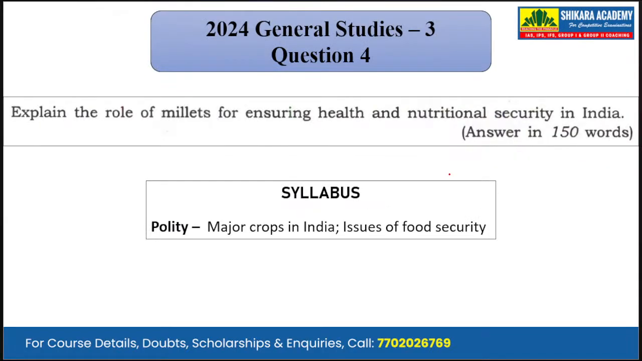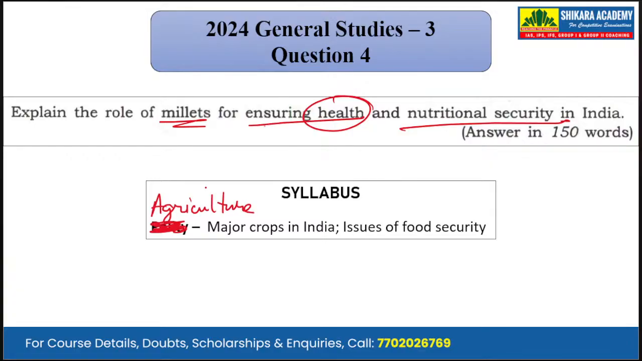Moving on to the next question, that is question number 4. Explain the role of millets for ensuring health and nutritional security in India. Now, this is not a question of polity, and this is a question of mainly agriculture or economic development. Mapping it with the syllabus, it is a question asked from the subject of economic development or agriculture.